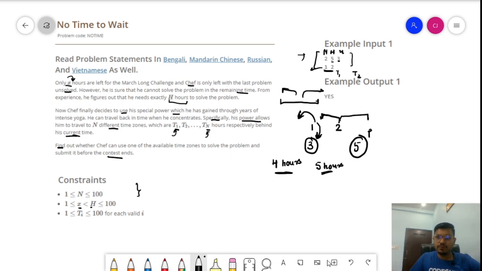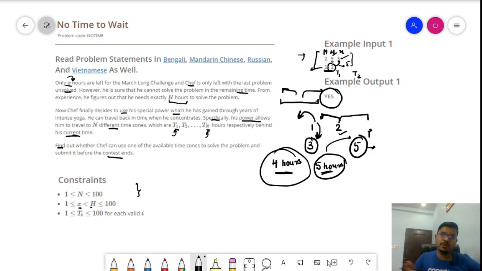correct? So for the first one, 4 hours are not sufficient to solve the problem because the value of H is 5. And in the second case, 5 hours are sufficient because the problem requires H equal to 5, right? So this is matched. For the second time zone, if Chef goes 2 hours prior and 3 hours are vacant for the March Long challenge to end, then 2 plus 3 results in 5. So that is the value of H, right? So yes, the output will be YES.